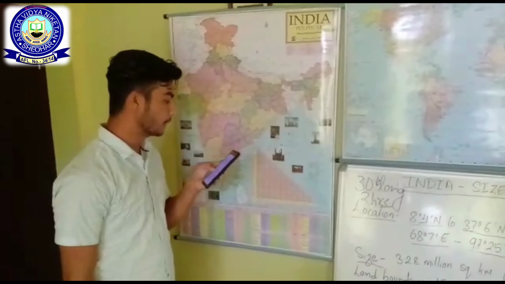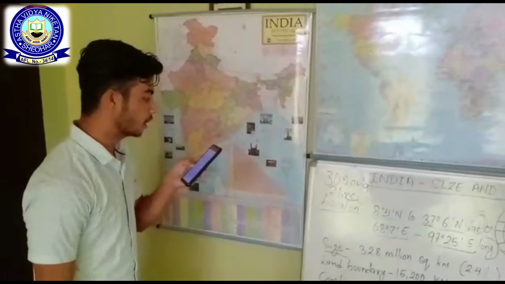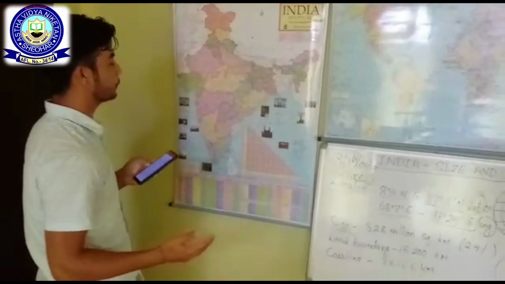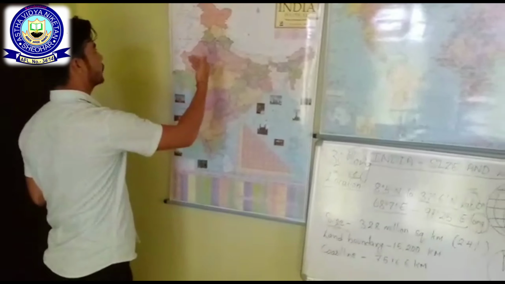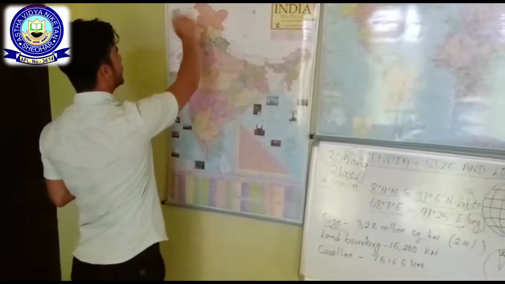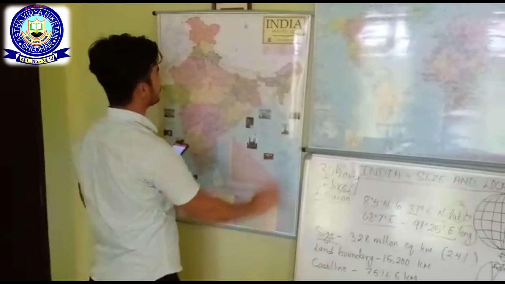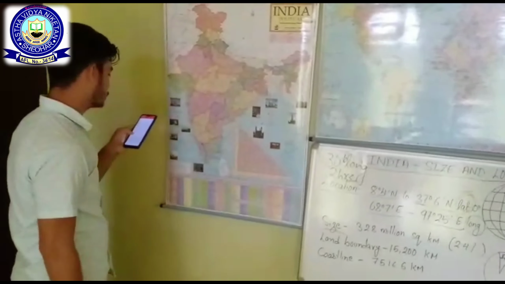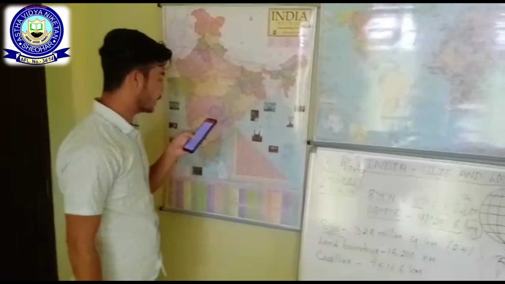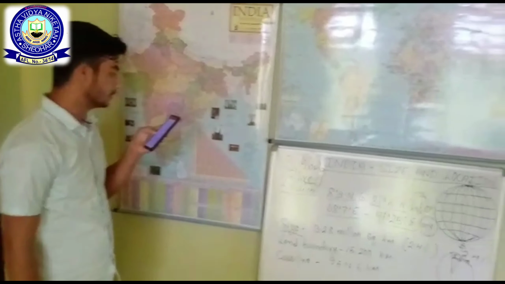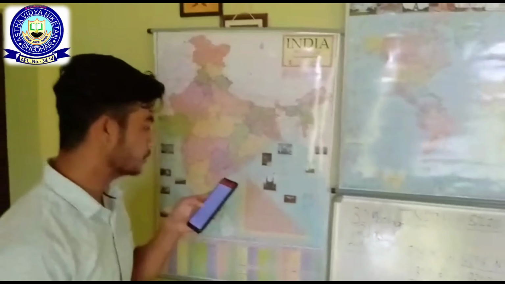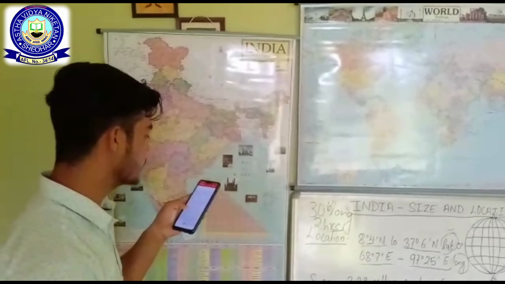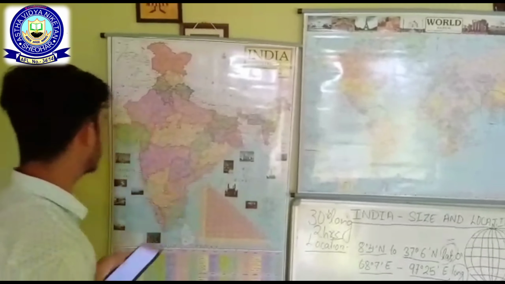India is bounded by young fold mountains in the northwest, north and northeast. We all know that to the north of India lies the Himalayan mountain range, and it extends from northwest to the east, northeast of India. Since about 22 degree latitude, it begins to taper and extend toward the Indian Ocean, dividing it into two seas, the Arabian Sea in the west and Bay of Bengal in the east.